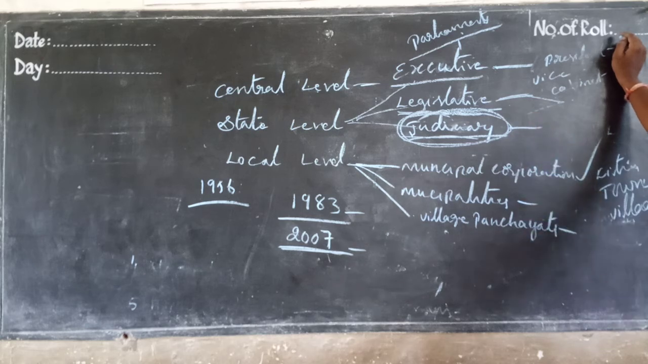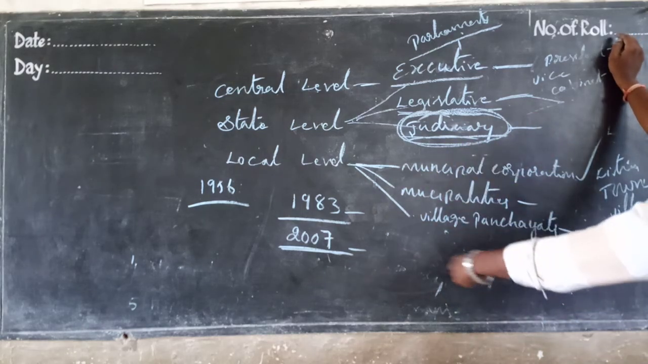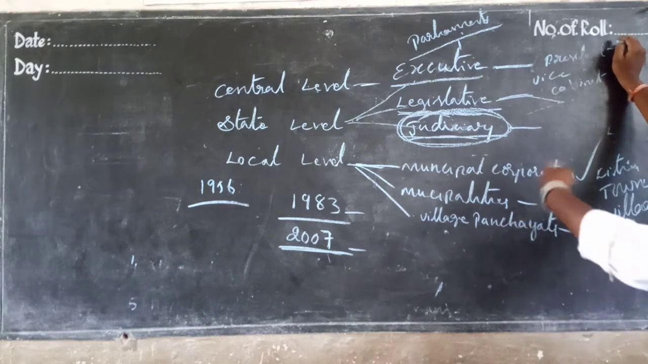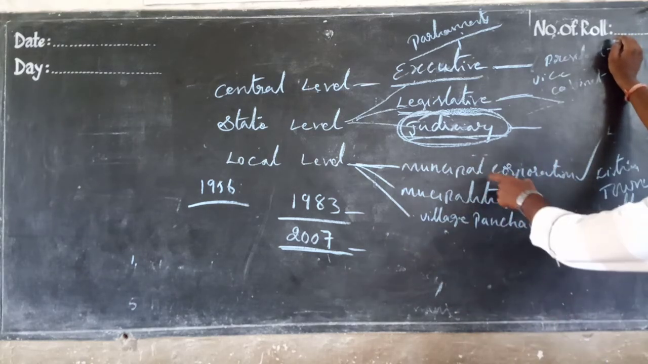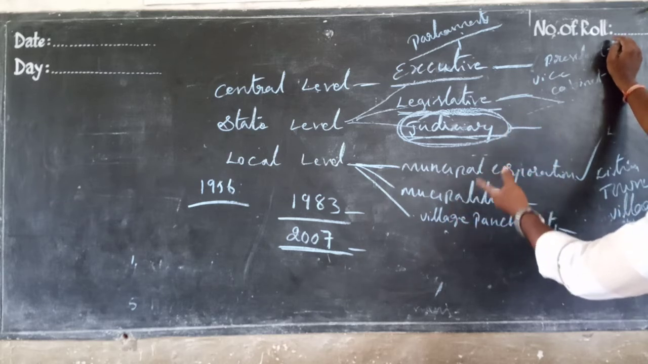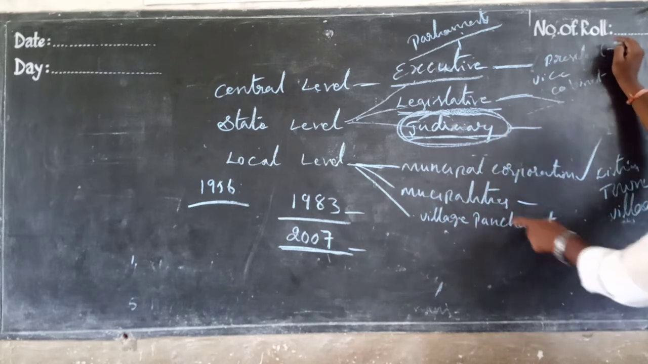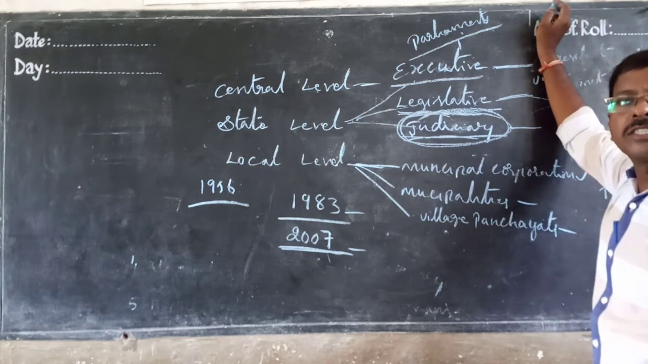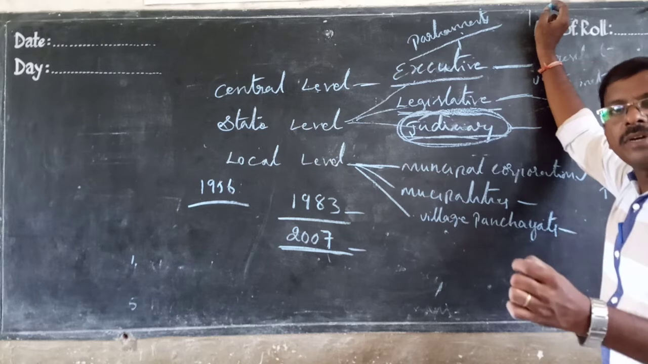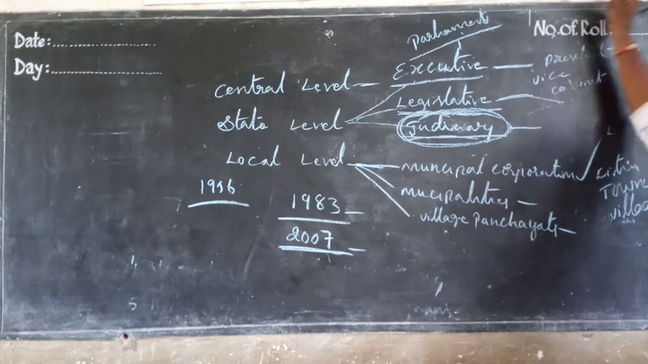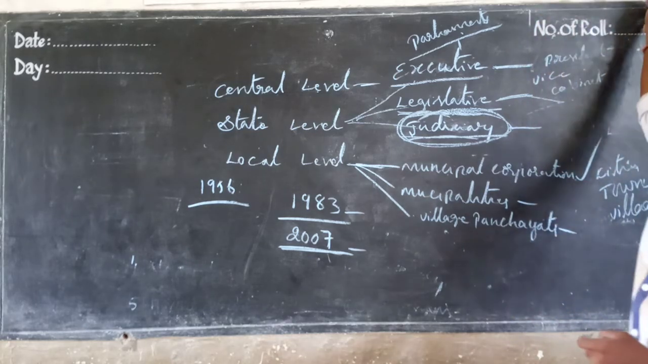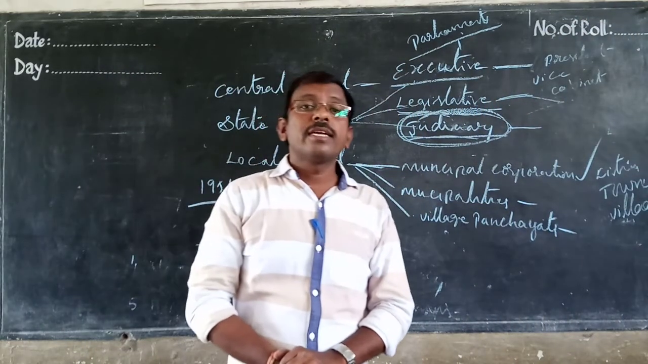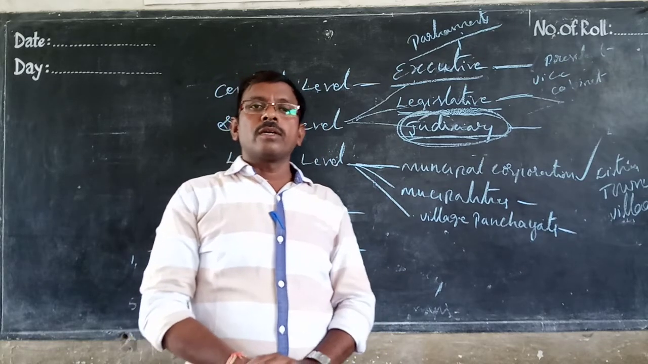Like that, a three-tier government. This local level government is totally controlled by the Jilla Parishad. Municipalities and villages are controlled one by one by the Mandal Parishad, and totally controlled by the Jilla Parishad. Who will be the head in the Jilla Parishad, at the district level? Yes, the collector. Who is the present collector of East Godavari? Muralidhar Reddy.